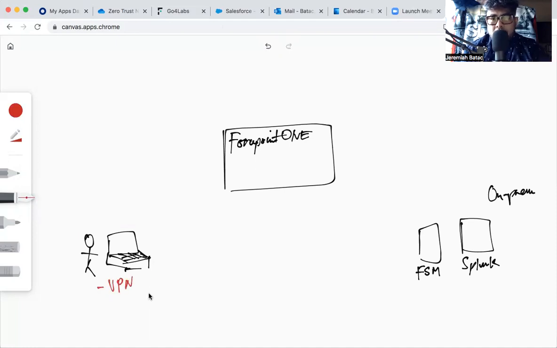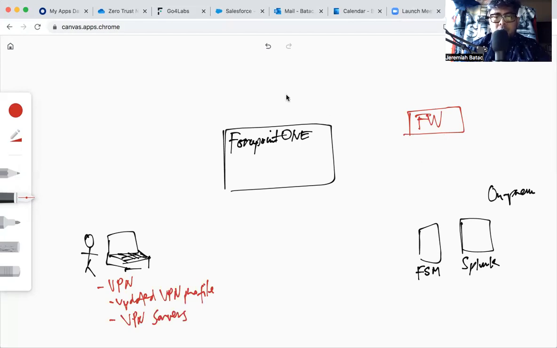The VPN client has to have an updated VPN profile. They also should have access to VPN servers. And you have your firewall here, can be Palo Alto, Juniper, whatever it may be.